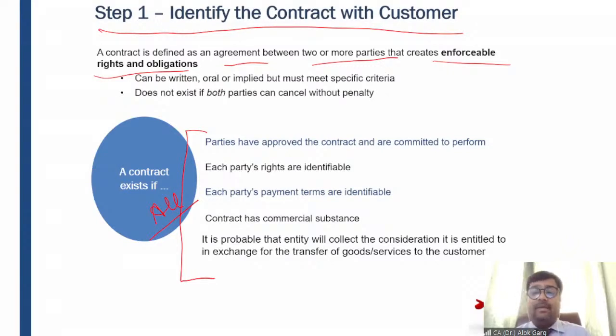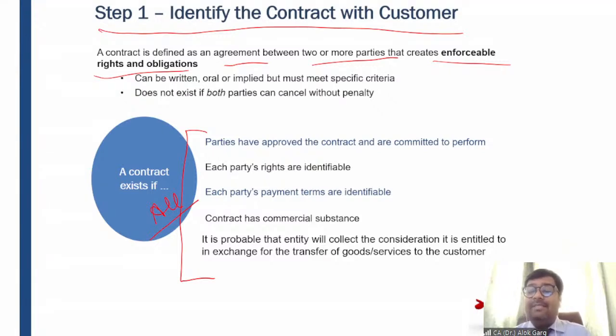Contract has a commercial substance. What does it mean? Okay, so the contract should have a commercial substance. For example, if there is an exchange between two parties which are in a similar business, it means the contract does not have any commercial substance. Okay, so I am selling goods to X and X is selling the same goods to me. Okay, it means we are just inflating our revenue and cost, right? So this does not have any commercial substance.